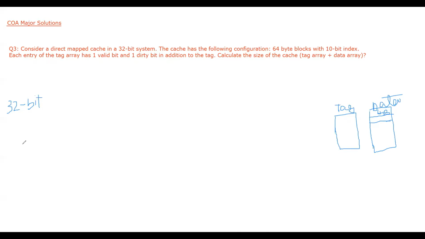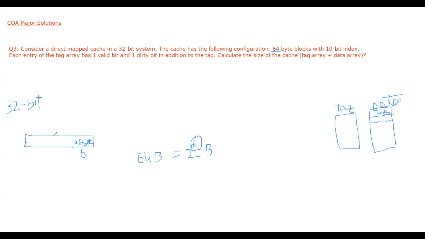So we know that in a direct mapped cache, our address has 3 parts. The first part is offset. Who determines the offset? The block size determines the offset. Here we have a block size of 64 bytes. So 64 bytes means 2 raised to power 6 bytes. So that means offset will be 6 bits. So this offset is 6.